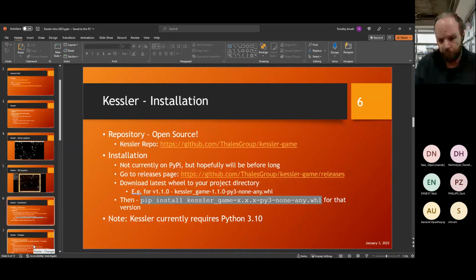You can also just use the source code if you want. It is cleaner and easier to just install from the wheel, though.